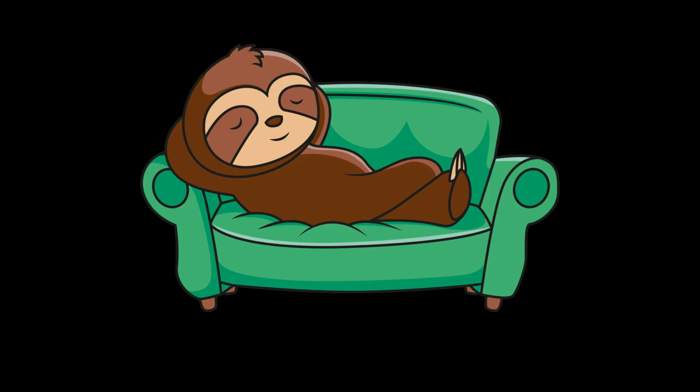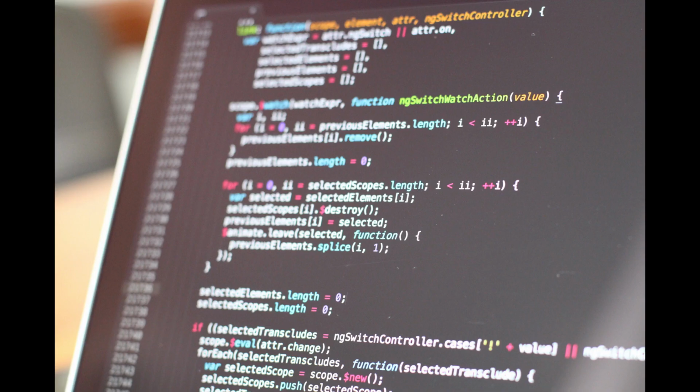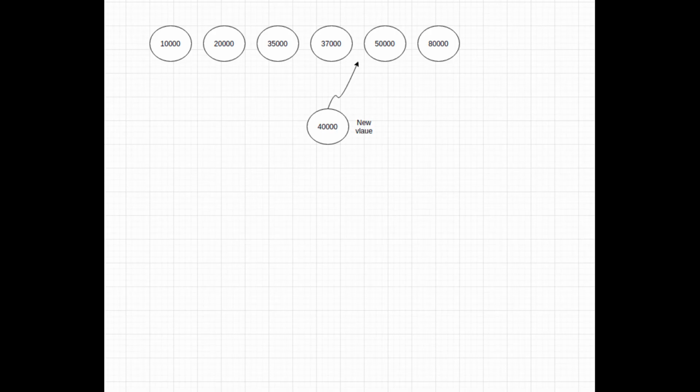But you are also lazy, you won't calculate the new median after every new data point manually. That's where you decide to put the only thing you have, your coding skills, to use. Let's look at the possible solutions for this problem. A simple solution would be to maintain a sorted list of all the numbers that we have found so far to be able to find the median easily.